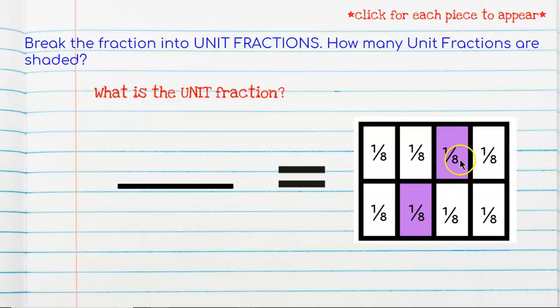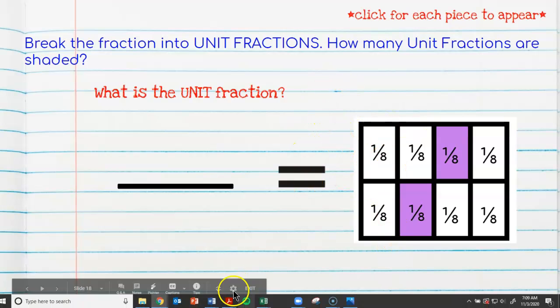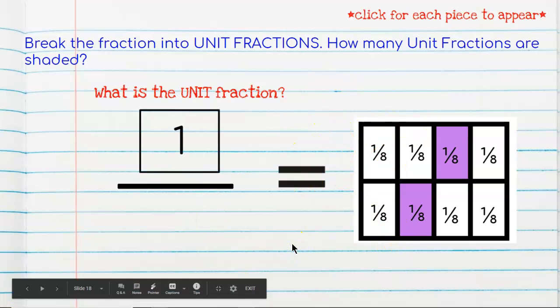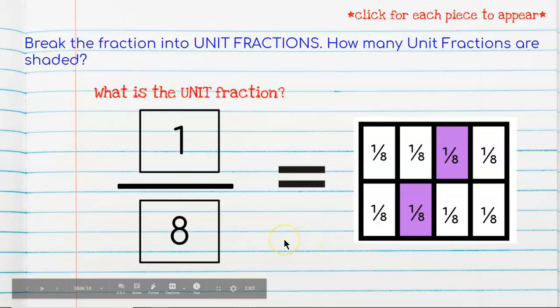Take a look at the two shaded ones. I have 1, 2. So my shaded area is 2/8. And remember, a unit fraction is always going to have a 1 in the numerator. The unit fraction is 1/8.